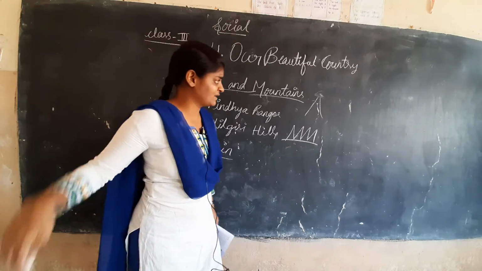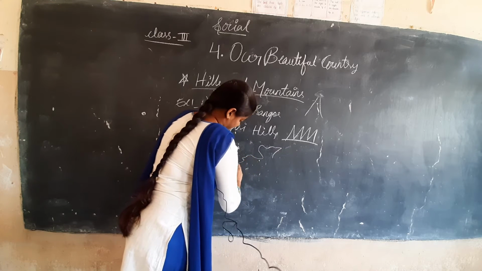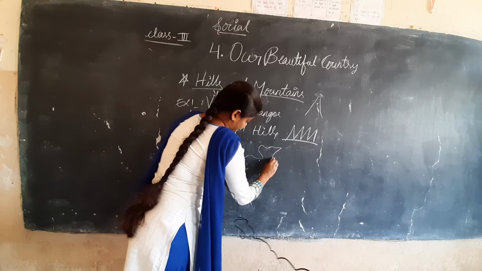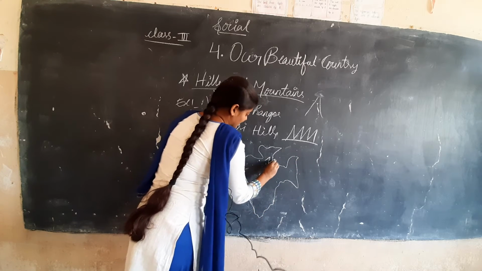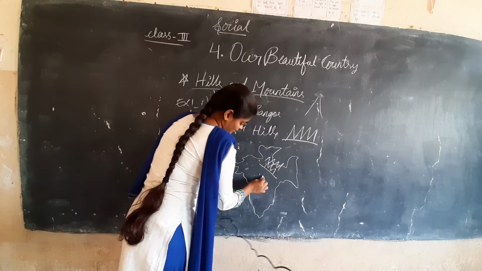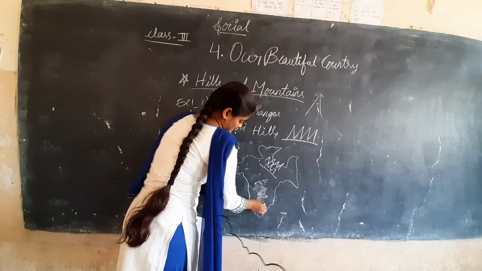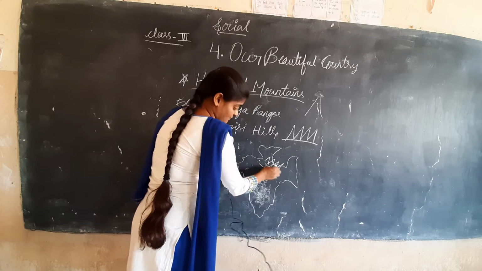Where is Kanyakumari? See here children, this is our country India. Here the Himalayas are situated, the hill stations. These are the flat areas, plains. These are the hilly stations, mountain places.